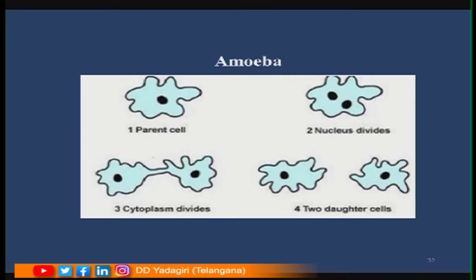The nucleus undergoes division and produces two daughter nuclei. After getting two daughter nuclei, they get separated to the corners, and slowly the cytoplasm gets divided, and finally this results in the formation of two daughter cells. So here one parent cell gives rise to two daughter cells which are identical to the parent cell. This process of reproduction is called binary fission. Have you understood, children? Now let us see a video where the process of binary fission takes place in amoeba.